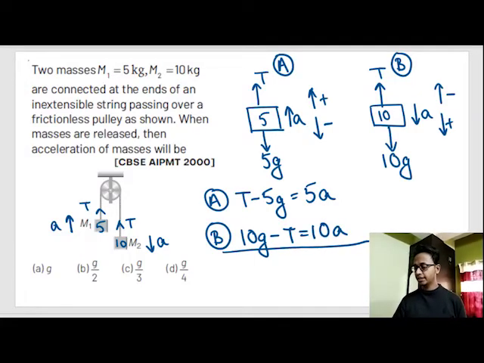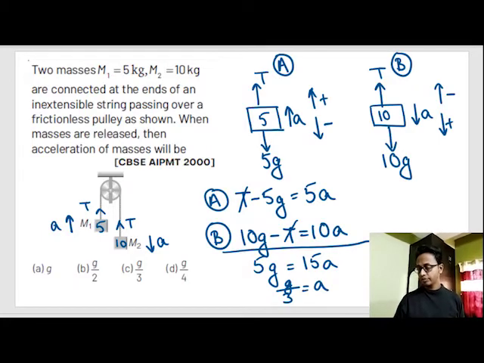Now T gets cancelled. So 10G minus 5G is equals to (10 plus 5) A, which is 15A, or A is equals to 5G by 15, which is G by 3. Our correct option is option number C.